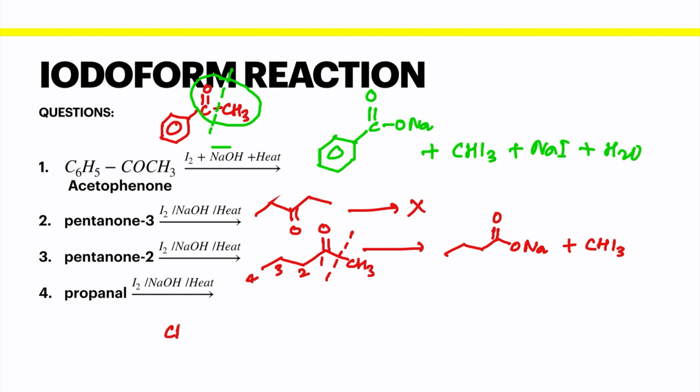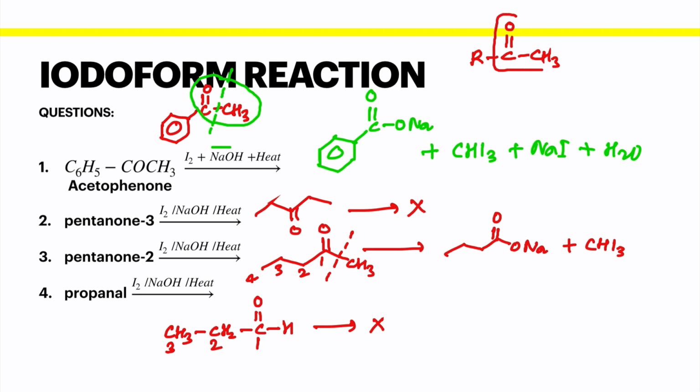Can you imagine this structure propanal? So propanal is like this, having 3 carbons with 1 aldehyde group, and this will also not show iodoform test because of again the absence of COCH3 group. So iodoform test is a test to confirm the presence of COCH3 group. Am I clear? This is very important.